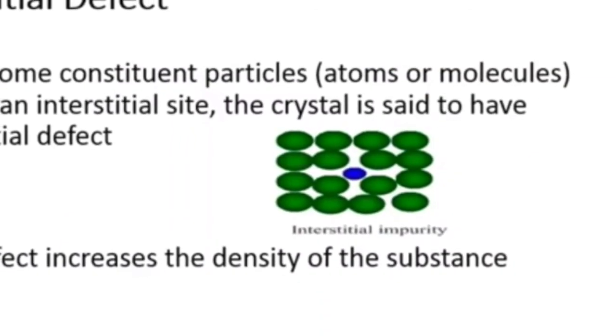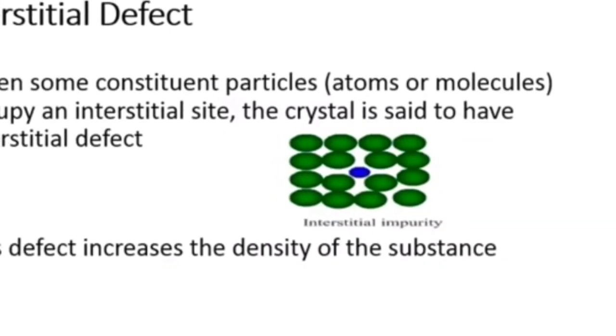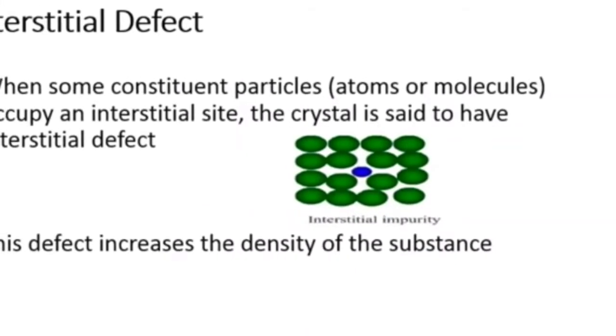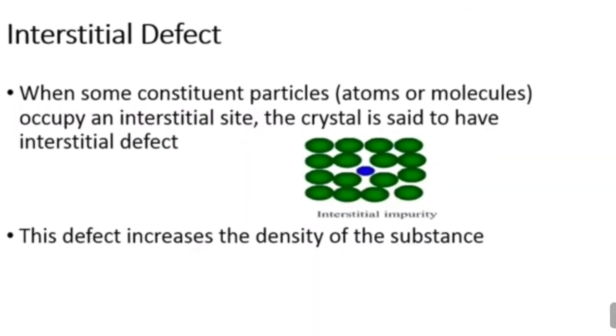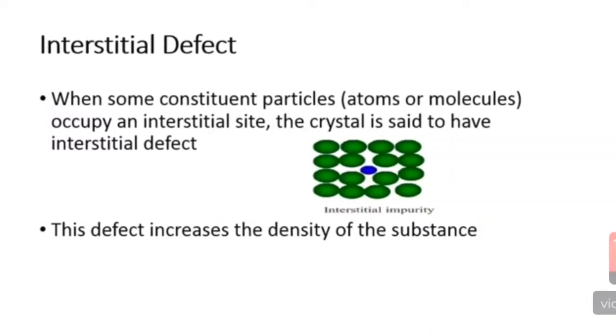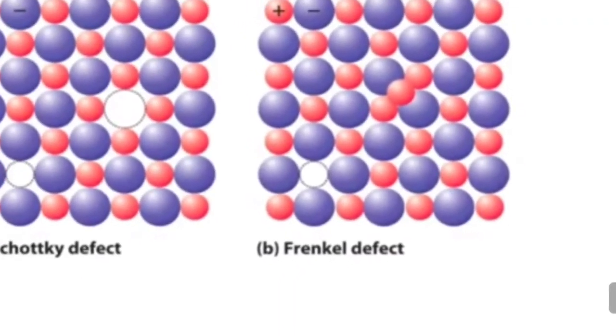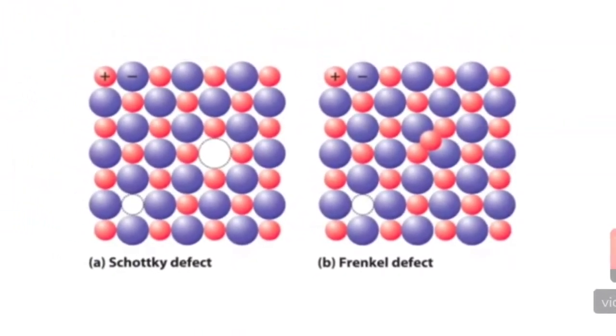When a vacancy defect occurs, some of the constituent particles, the atoms or molecules, occupy the interstitial site. That crystal is said to have an interstitial defect. Quite commonly it increases the density of the material or substance. Okay. Now we are going to the Schottky defect and Frenkel defect.